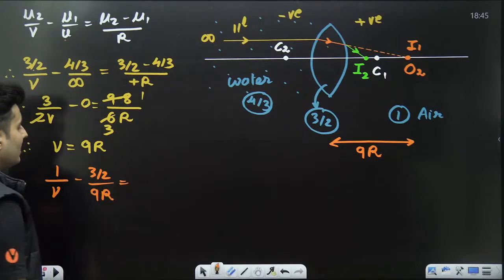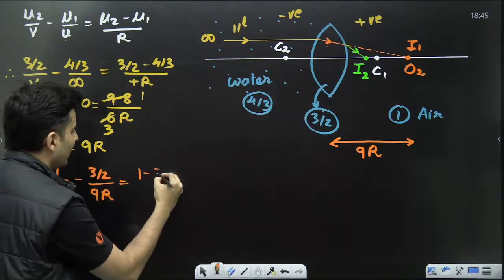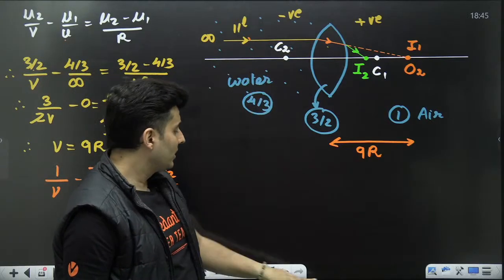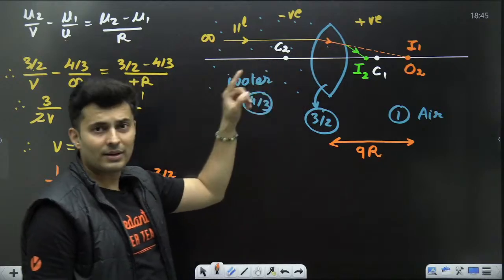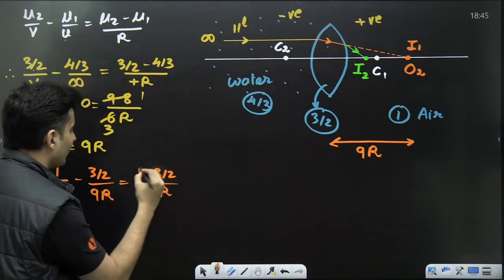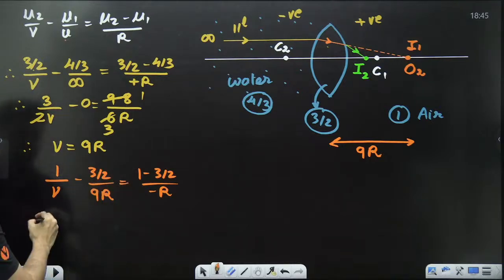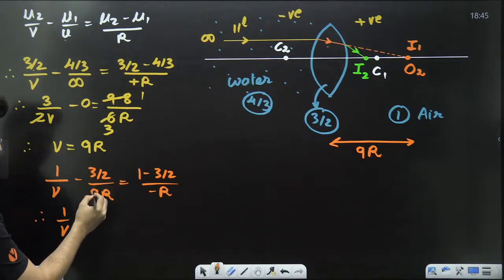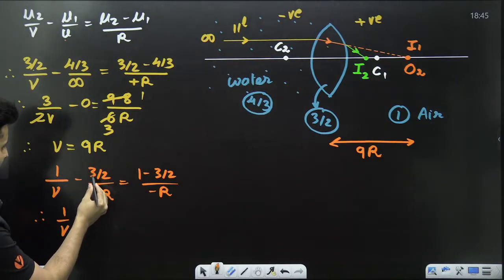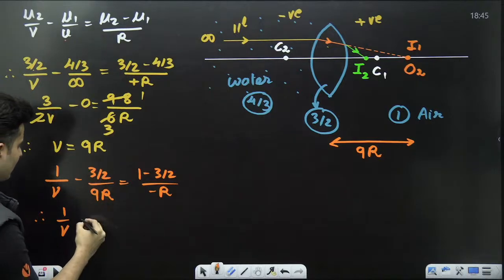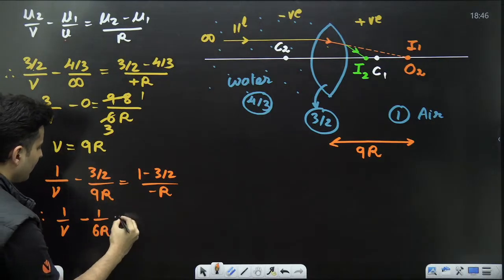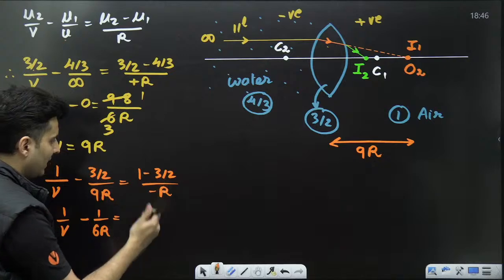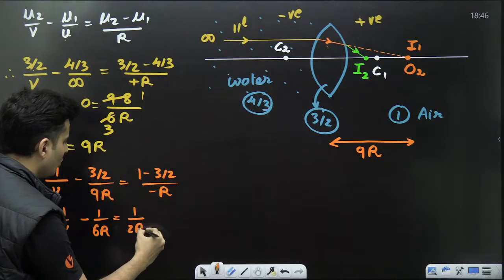So 9R is equal to mu2 minus mu1, so 1 minus 3 by 2, divided by the radius of curvature. C2 is on the negative side, so the radius of curvature will be minus R. So now you just have to solve this. So 1 by V, and this 3 by 2, and 3 and 9 will cancel. So it will become 1 by 3 and 3 2s are 6, so minus 6 by R will be equal to 1 minus 3 by 2 is minus 1 by 2, minus minus cancels. So it will become 1 by 2R.